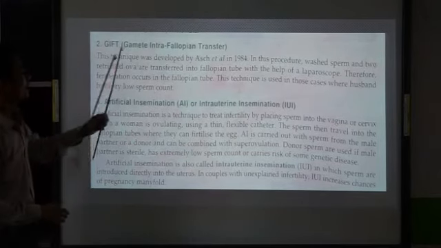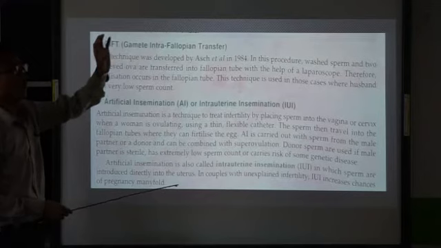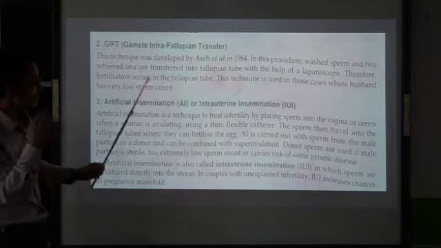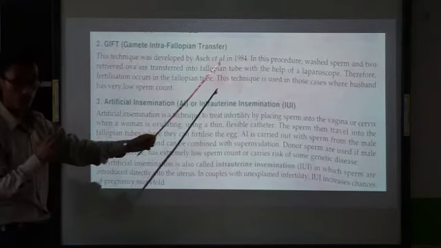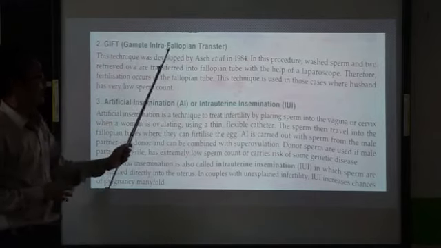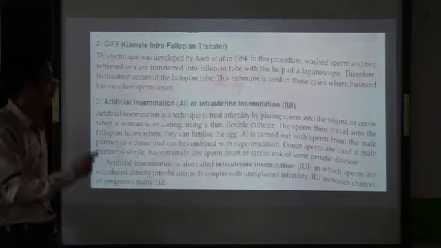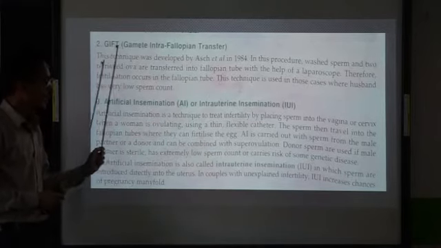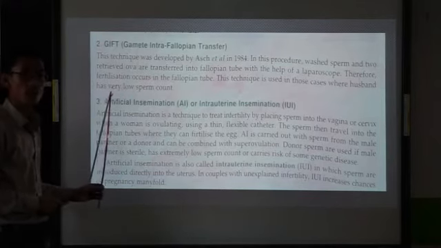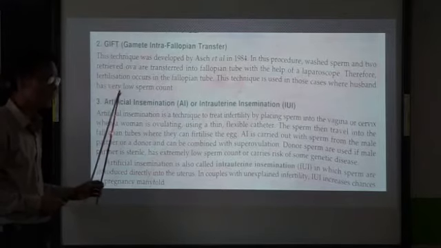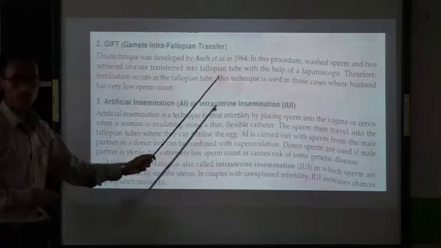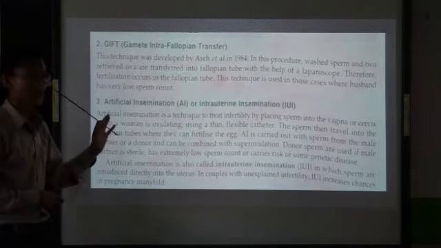That means in GIFT, what we are doing, we are taking the male gamete and the female gamete, and the gametes are being transferred into the fallopian tube. So we will collect the male gamete, we will collect the female gamete, and those gametes will be transferred into the fallopian tube, and fertilization occurs in the fallopian tube. This is mainly done in those cases where the sperm count is very, very low. So in this case, we need a sperm donor, and those sperms can be introduced into the fallopian tube along with the ova, which will ensure fertilization.